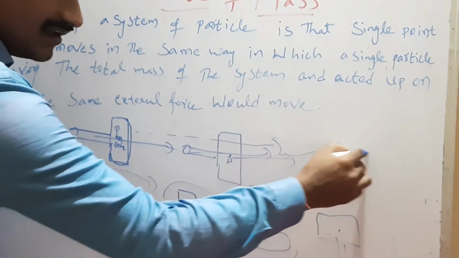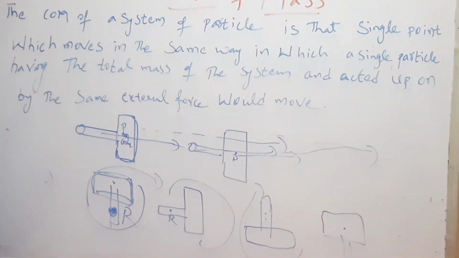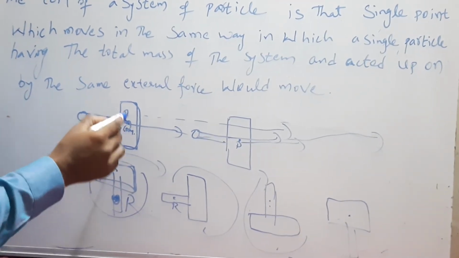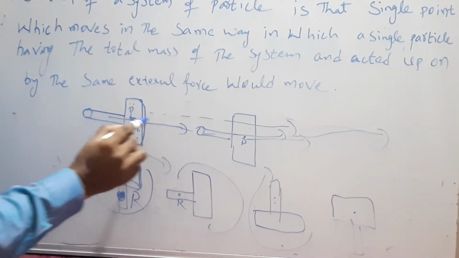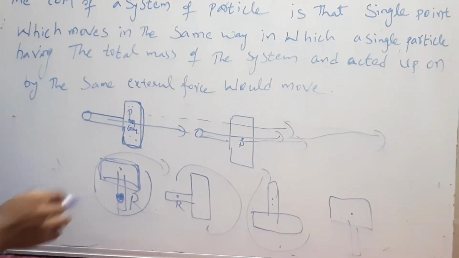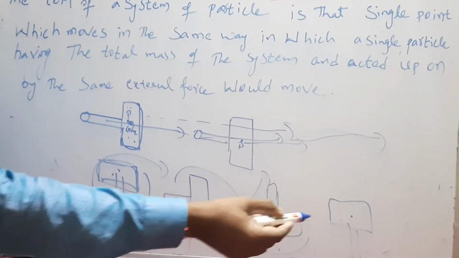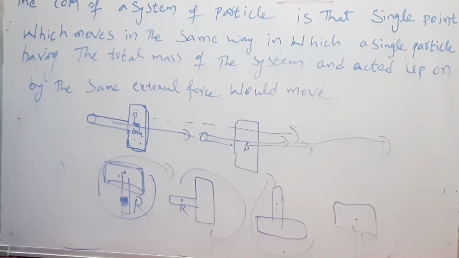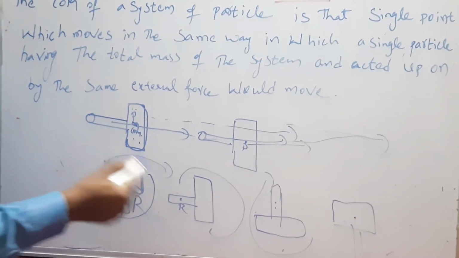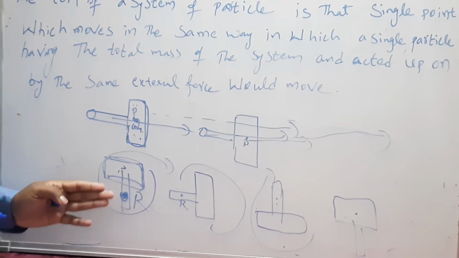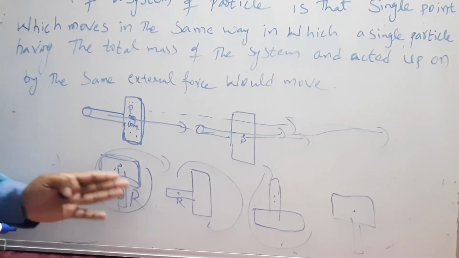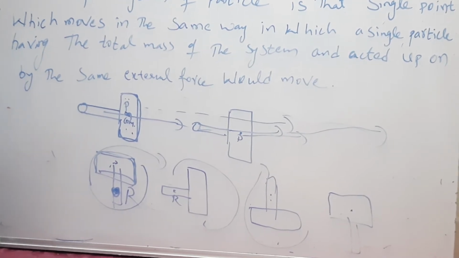Therefore it has traveled along the straight line properly, meaning it has produced translatory motion. So each and every particle in the system also will move in the same direction. But in this case, it has changed its direction because I did not apply the force at the center of mass of that object. I have applied it somewhere else. So if the external force position changes relative to the center of mass, then the motion will change.